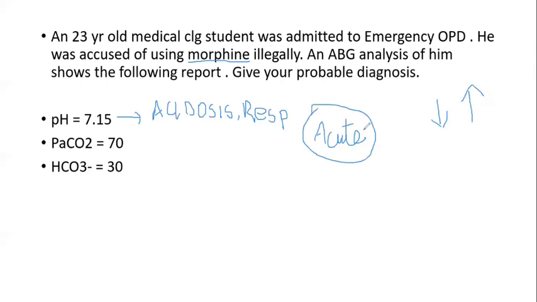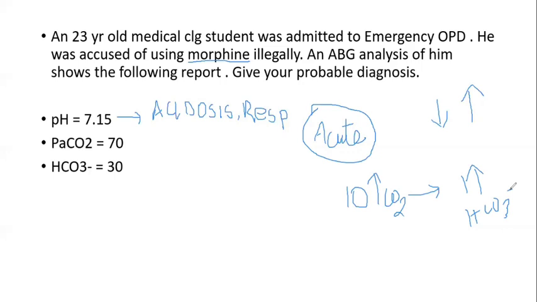For acute respiratory acidosis we have to look for the compensation: for every 10 mmHg rise of carbon dioxide, there should be a 1 millimole per liter increase of bicarbonate. So this is our compensation.